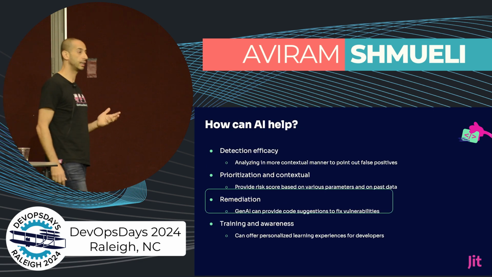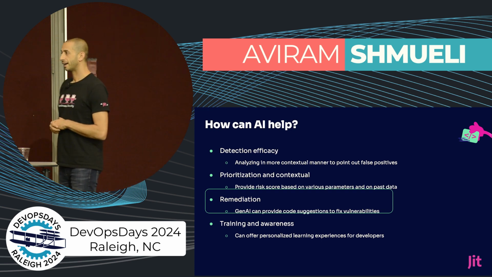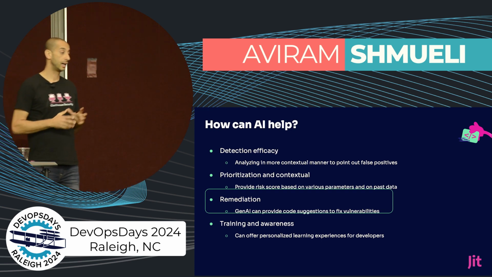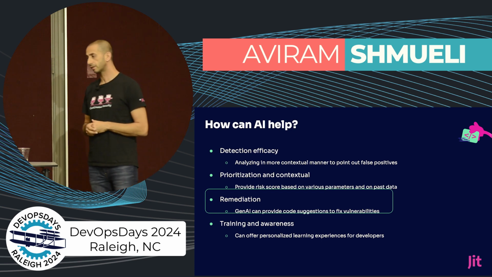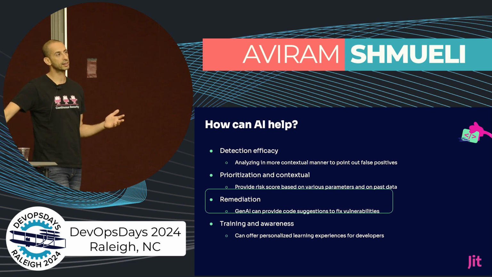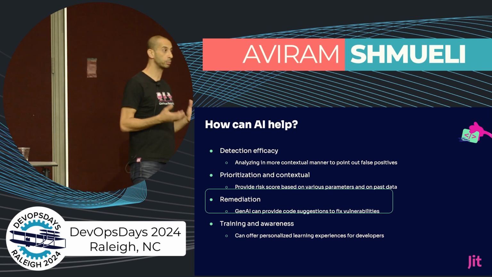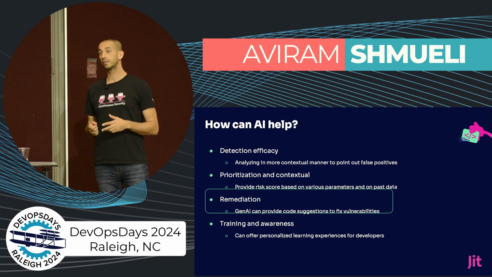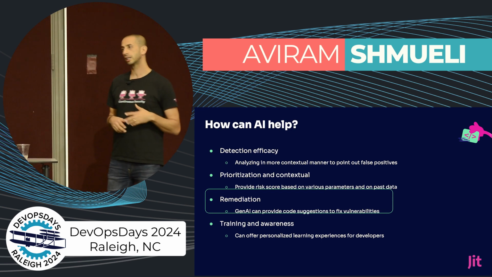So how can AI help us? AI is an amazing capability that we were exposed to in recent years, and we can use AI to improve detection efficacy, or to understand the context and to do better prioritization. We can also use AI for remediation, and we'll touch on it in a minute, and also for training and awareness.